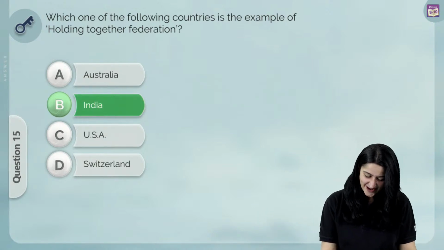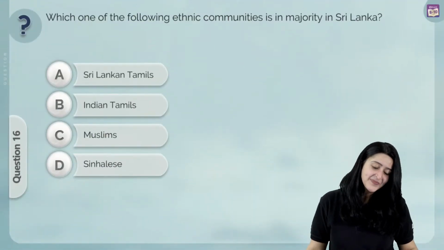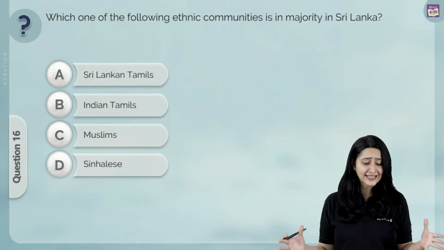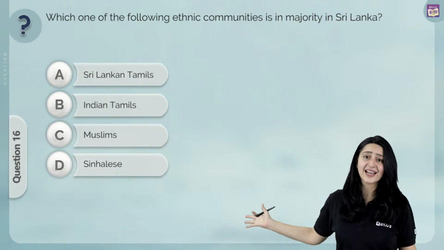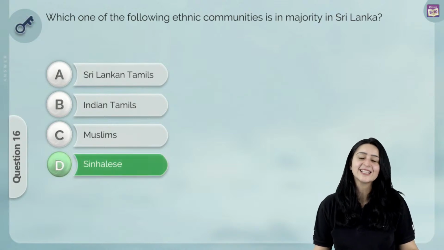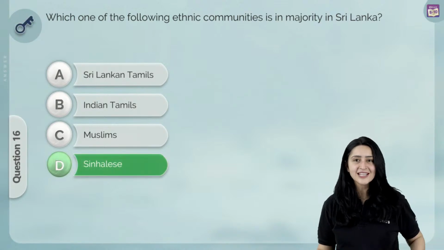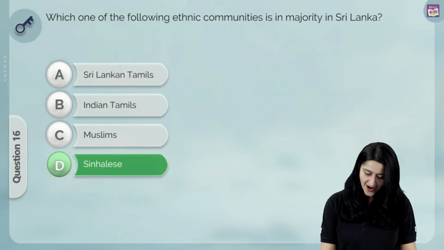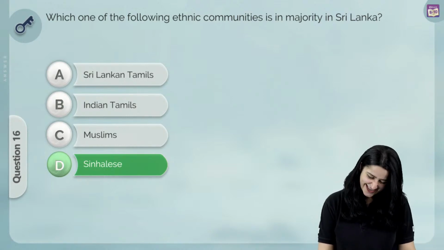All right, let's move on to our next question. Which one of the following ethnic communities is in majority in Sri Lanka? Very easy. We know that the correct answer over here is D, Sinhalese. This is a very obvious, very easy, very short and very fact-based question. All right, Bharat Mata ki Jai.